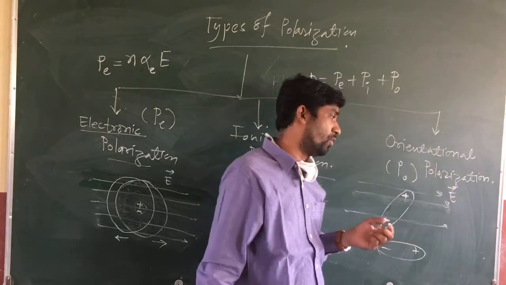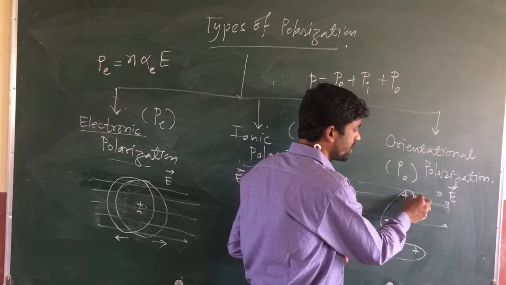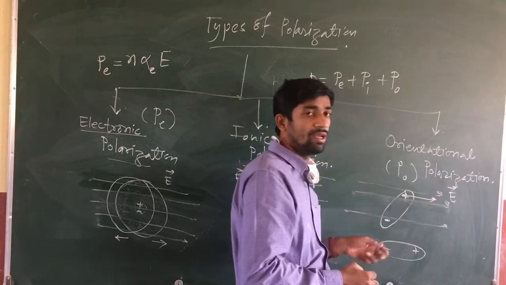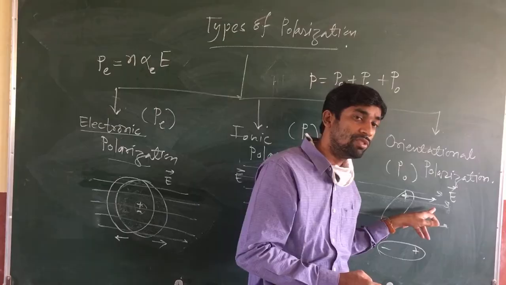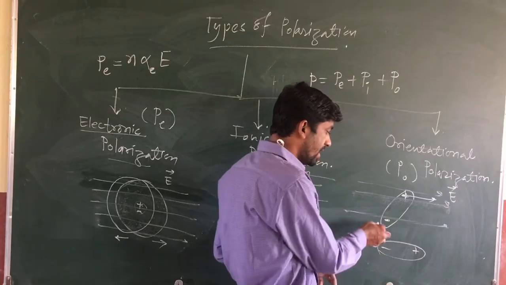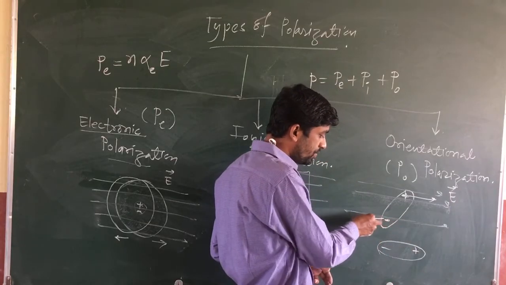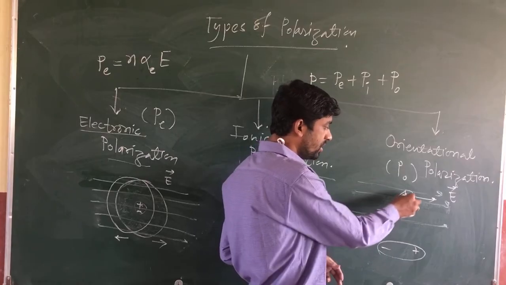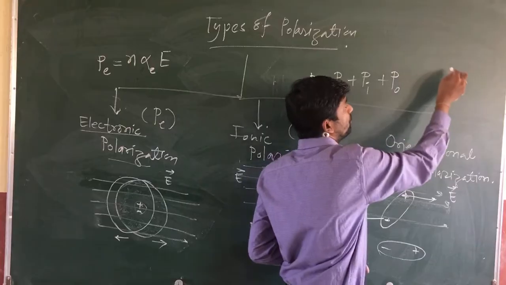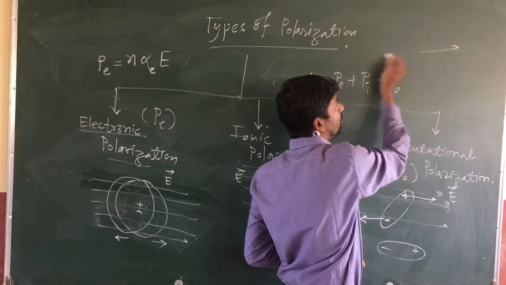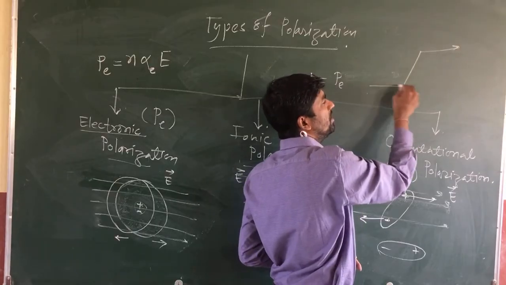Hence it is known as orientational polarization. The positive charge will experience a force in the direction of the electric field, and the negative charge will experience a force in the opposite direction.